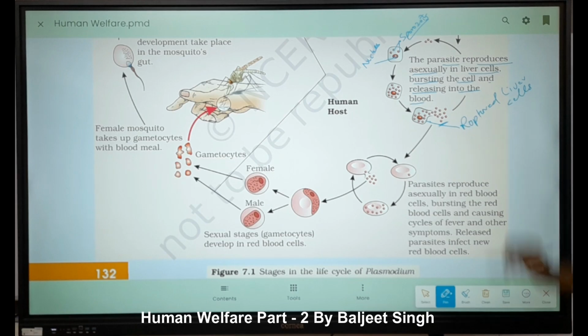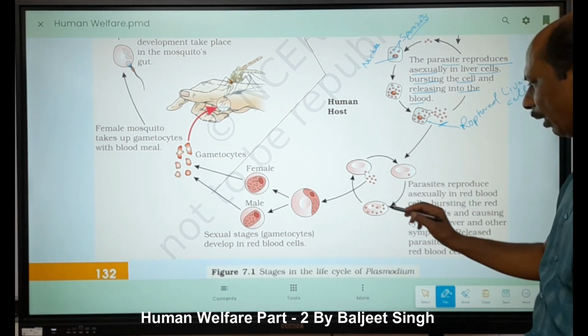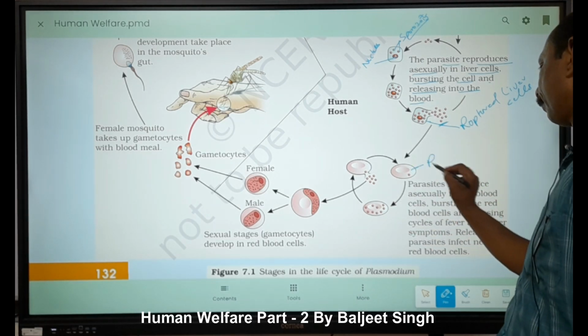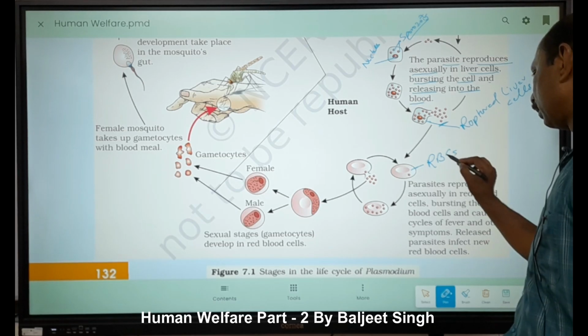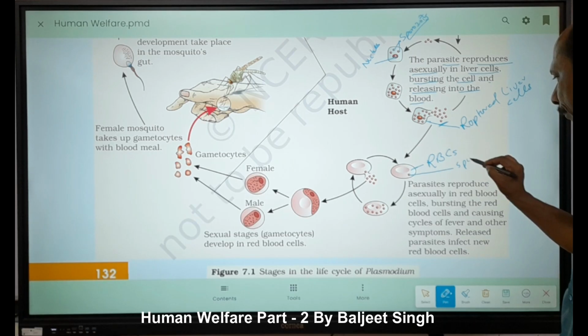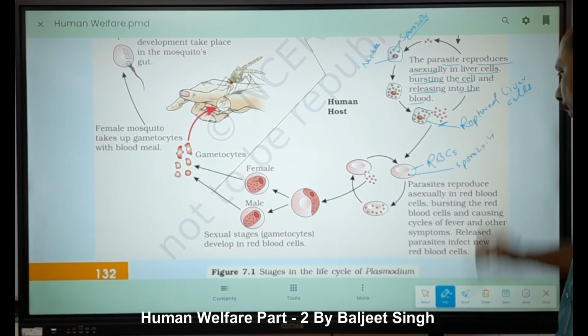Now they are released into the blood. When they are released into the blood, then what happens? That is our RBC. These are RBCs, right? Now this enters, that is our sporozoite, right?